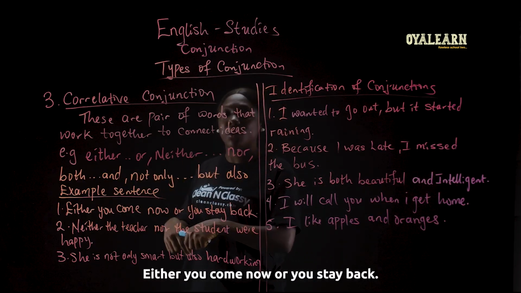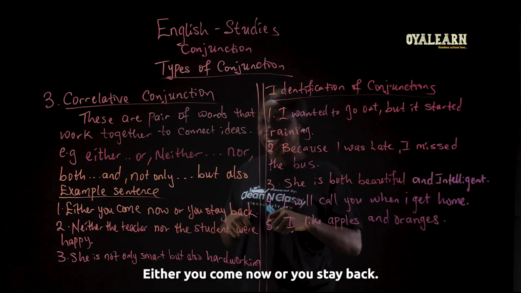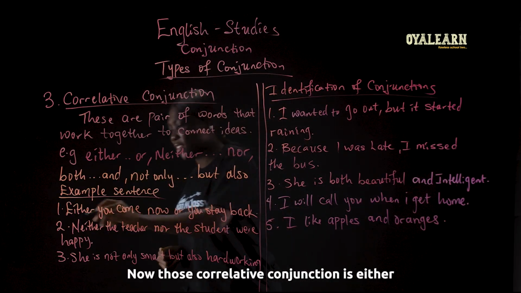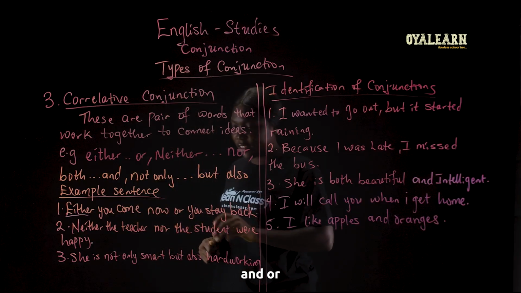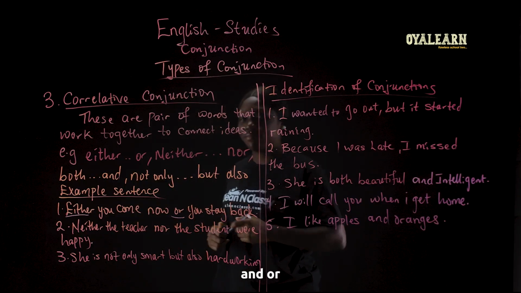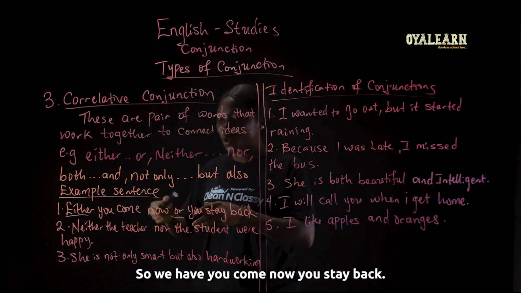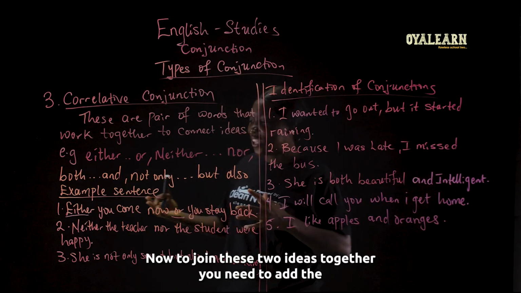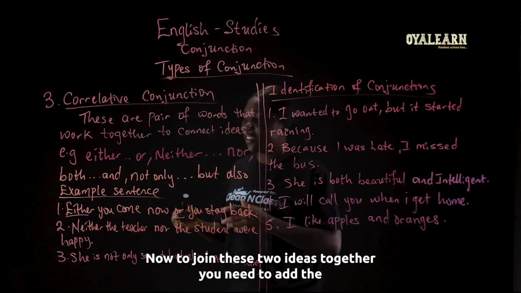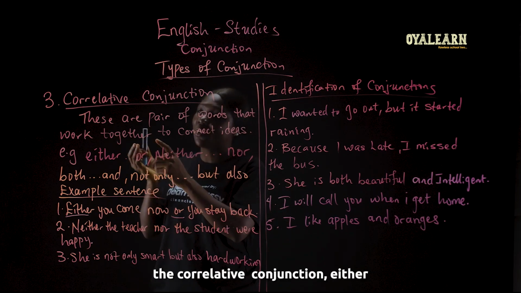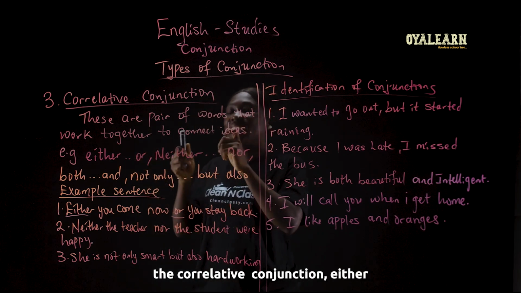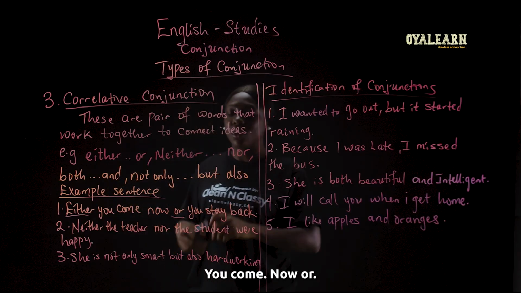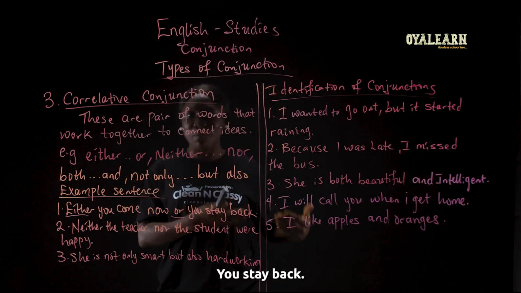Either you come now or you stay back. The correlative conjunction is either and or. So we have you come now, you stay back. To join these two ideas together, you need to add the correlative conjunction either or. So we have either you come now or you stay back.